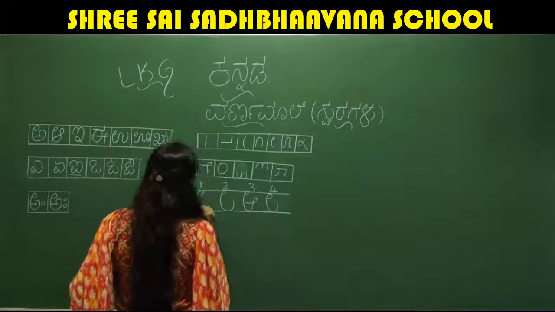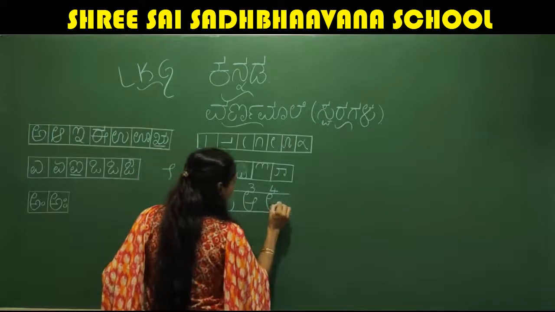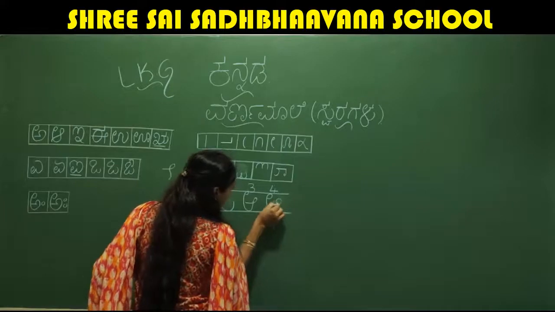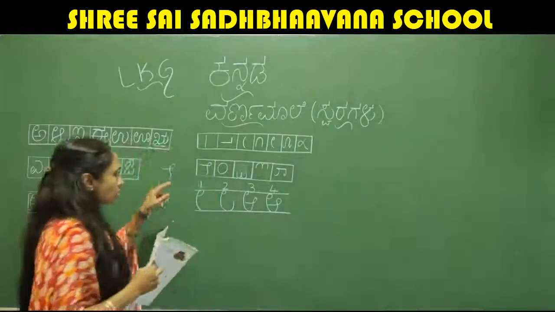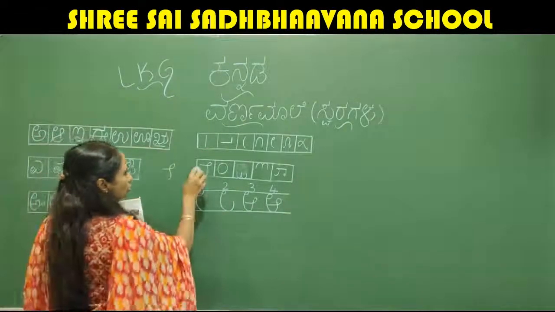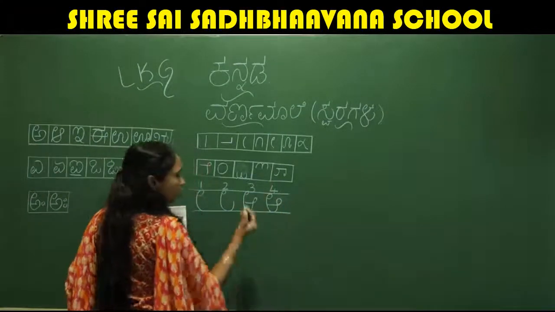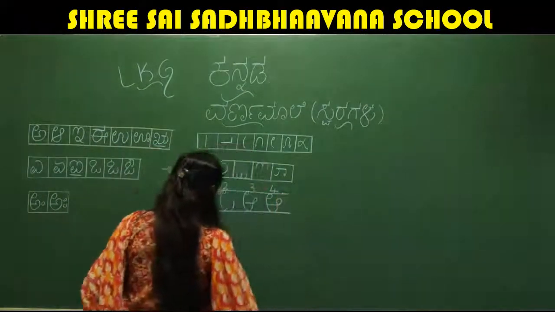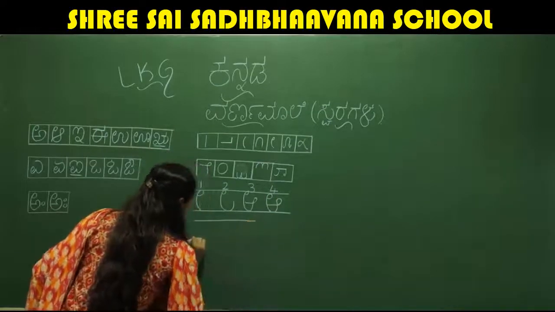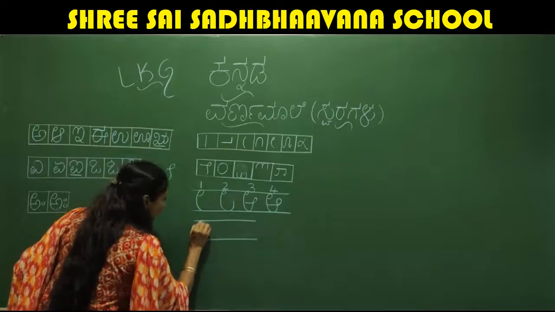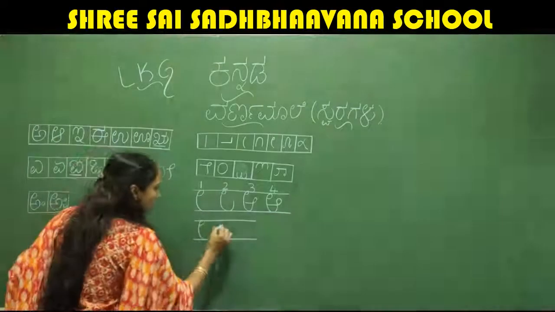You can write even like this also. See, like this. See, you have learned this. See, you have started from here to here. Fine. We can write one more time. I'll show you how to write that one. So first you write like this. Okay.